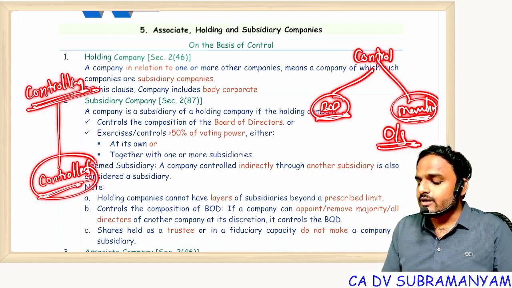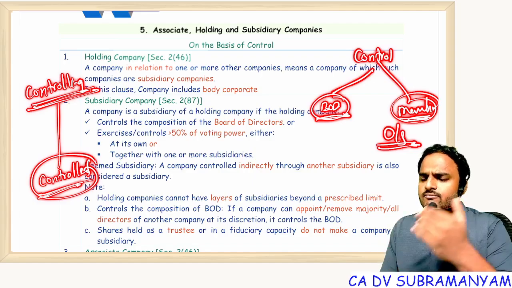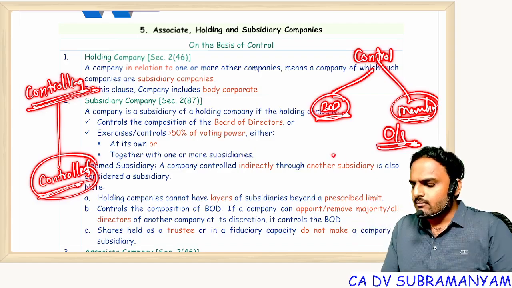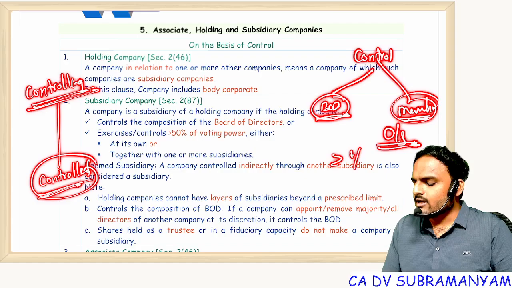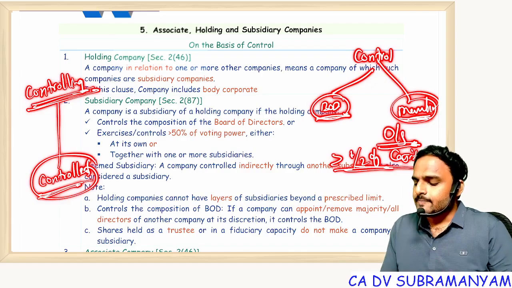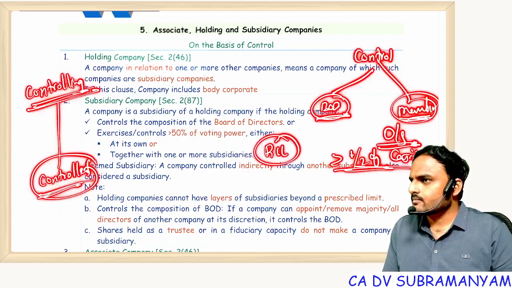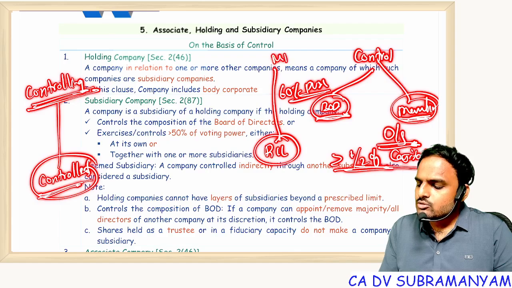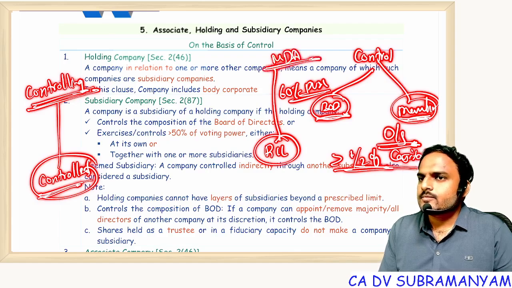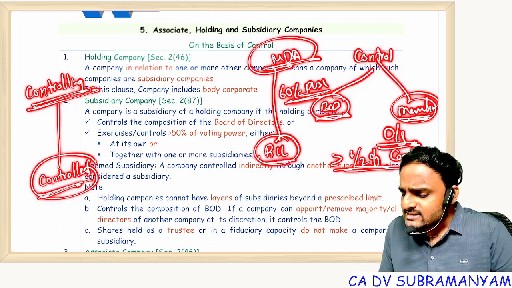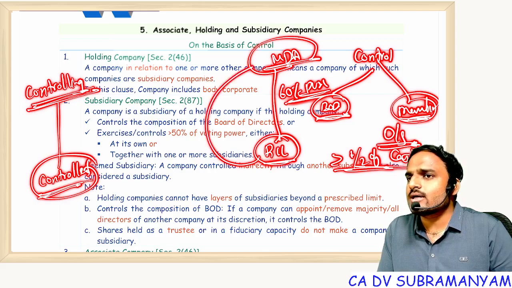Now here everyone should understand, everyone knows what a holding and a subsidiary is. What comes to your mind when I say holding subsidiary? Majority of the capital, that means more than half of the capital. But my point is, suppose Reliance Industries Limited is there. In this company, 60% of paid up share capital is held by Mukesh Dhirubhai Ambani. Now, can I call Reliance a subsidiary of Mukesh Ambani? No. Why? Mukesh is not a company. Mukesh sir is an individual.